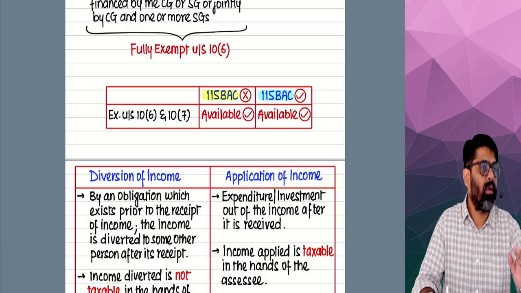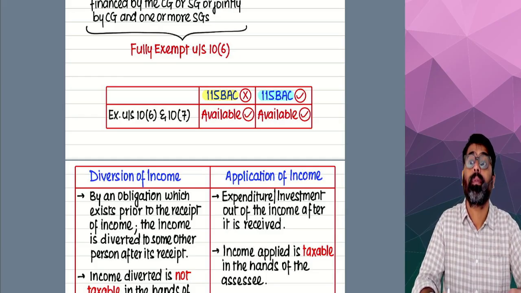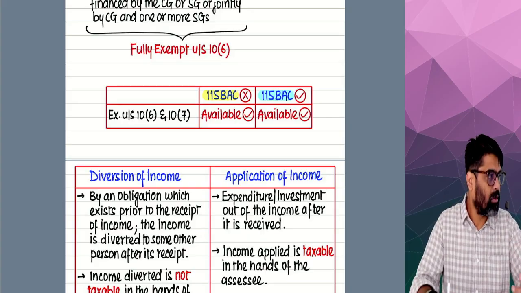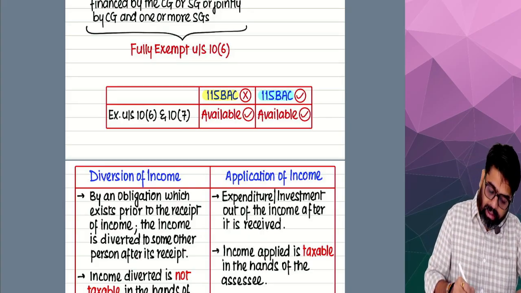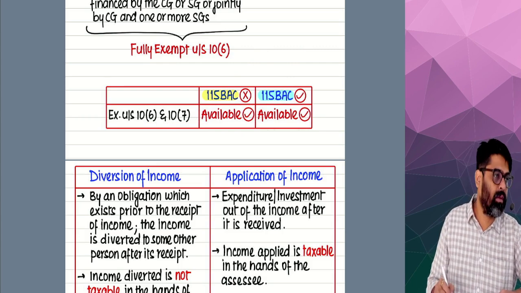Even if you are following 115BAC, the default tax regime, you will get this exemption, yes or no? And even if you have shifted out of the default regime, you will still get it.